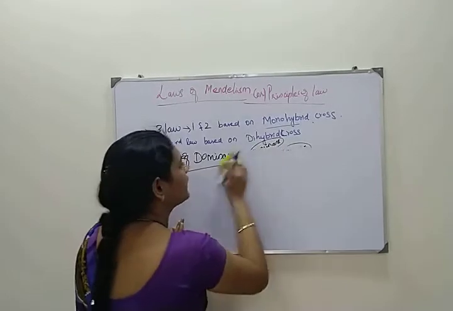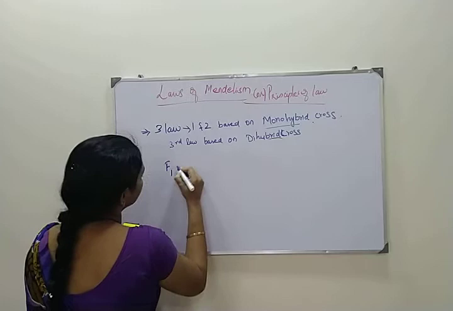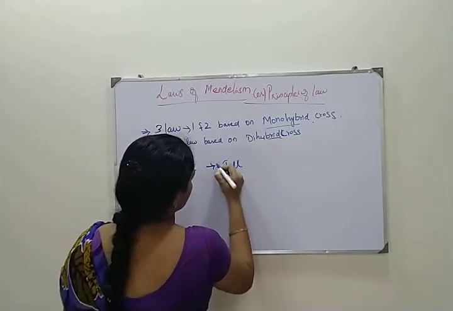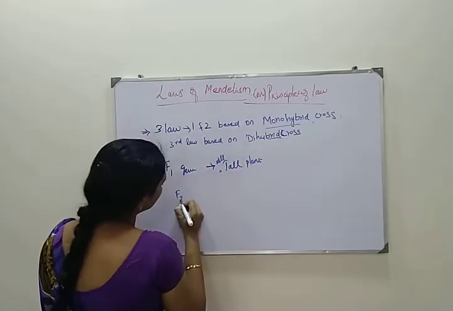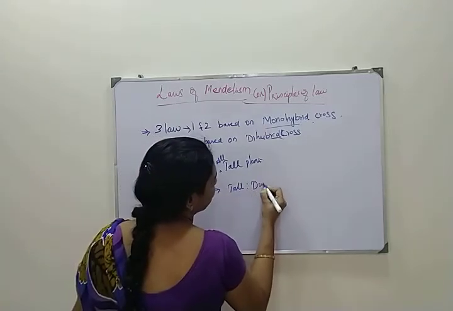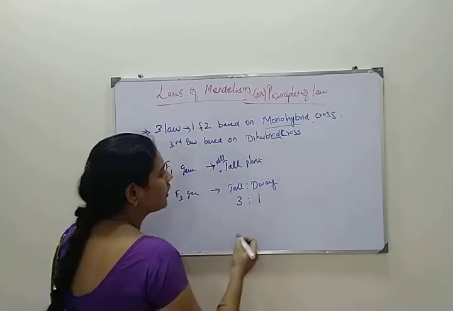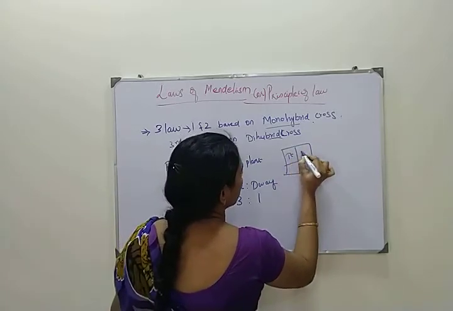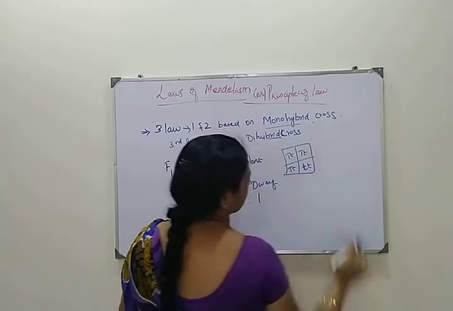I told you in the F1 generation, you will be getting all tall plants, but when it is coming to the F2 generation, you will be getting both tall and dwarf plants in the ratio of 3:1. So for example, capital T small t, capital T small t, capital T small t, small t small t.